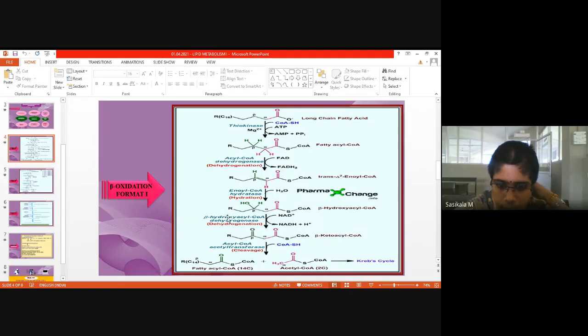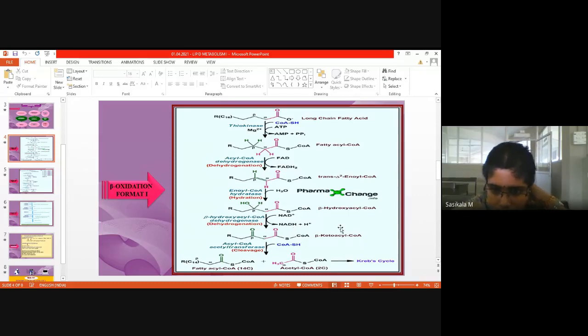Dehydrogenation means what will be the enzyme? Dehydrogenase enzyme. Which molecule is getting dehydrogenated? Beta hydroxy acyl-CoA. So beta hydroxy acyl-CoA dehydrogenase enzyme is used for that purpose with the help of coenzyme NAD. And this NAD removes one hydrogen from the hydroxyl group. Where it is taking hydrogen from the beta hydroxy acyl-CoA at the hydroxyl group, it forms a C double bond O group.